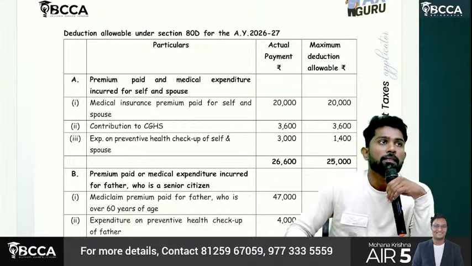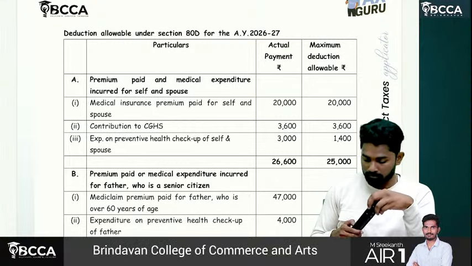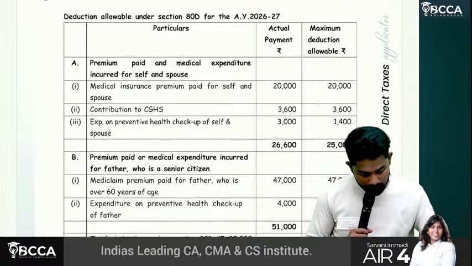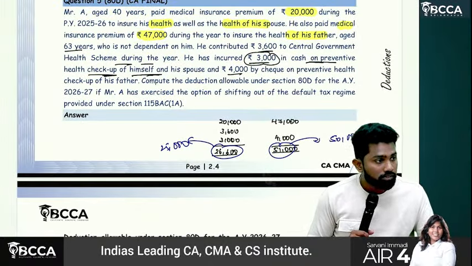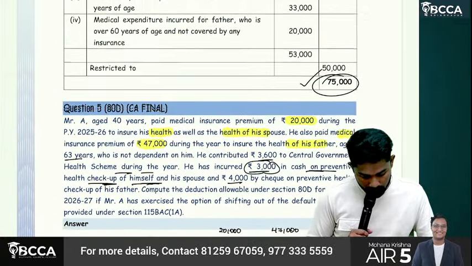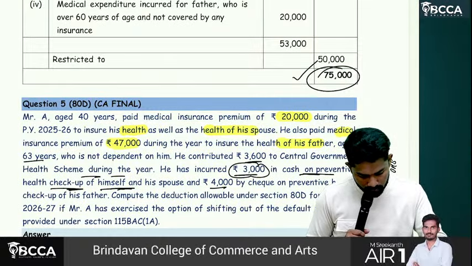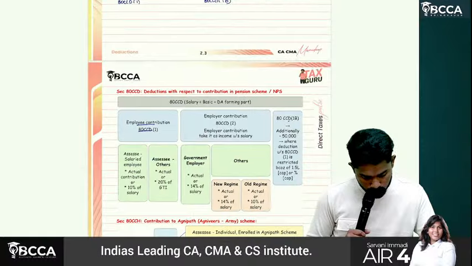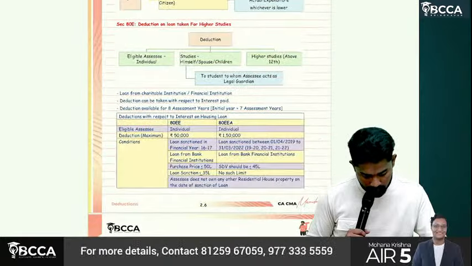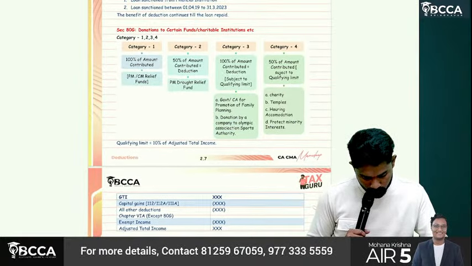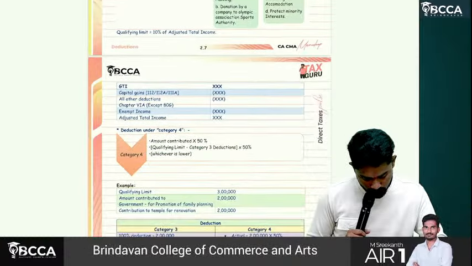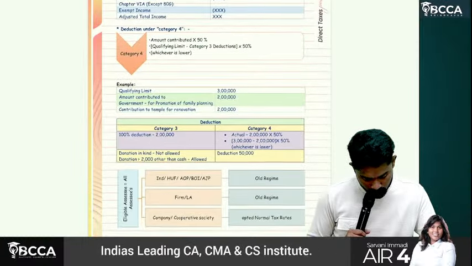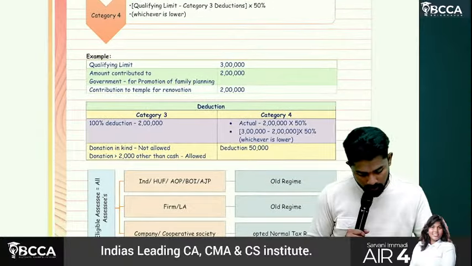Okay. Donation. What I wrote here. Okay, donation in kind not allowed.